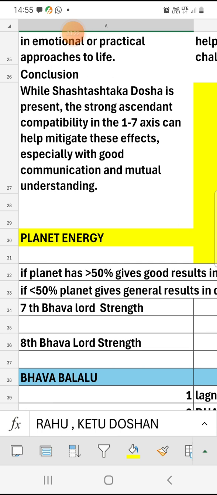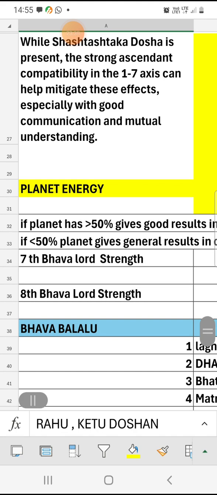In planet energy, as I have told you many times, for marriage compatibility three planets are considered more. They are Kuja, which means Mars, Guru, which means Jupiter, and Venus, Shukra. These three planets have specific roles in the chart. Kuja is the main cause for aggression between the two parties, boy and girl. If aggression is in control, their married life will be very happy.